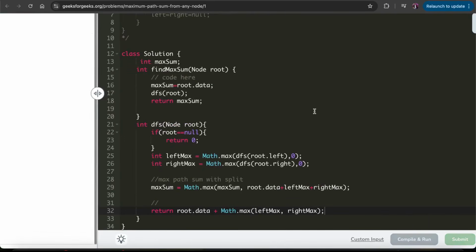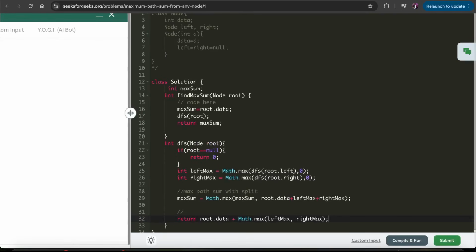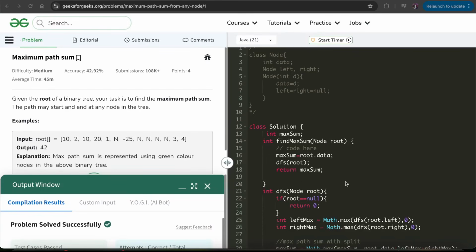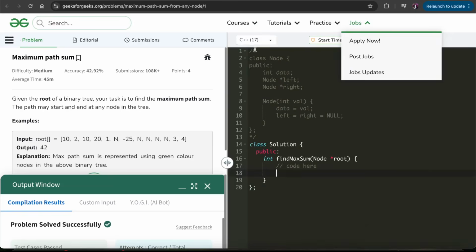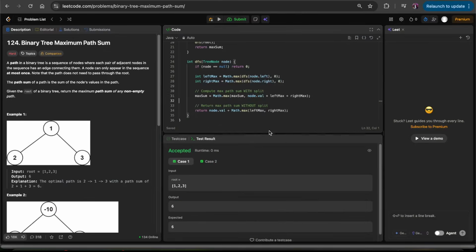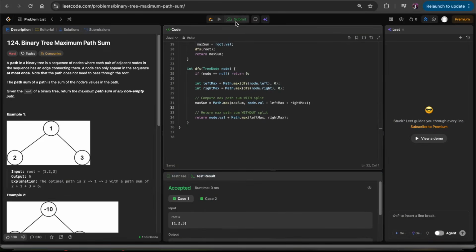That is it. Let us compile and run, and then we can see the C++ reference. So the Java solution got submitted. Let us see the C++ reference of it, and we can submit the same solution on LeetCode as well, so that you can just have a track of it.